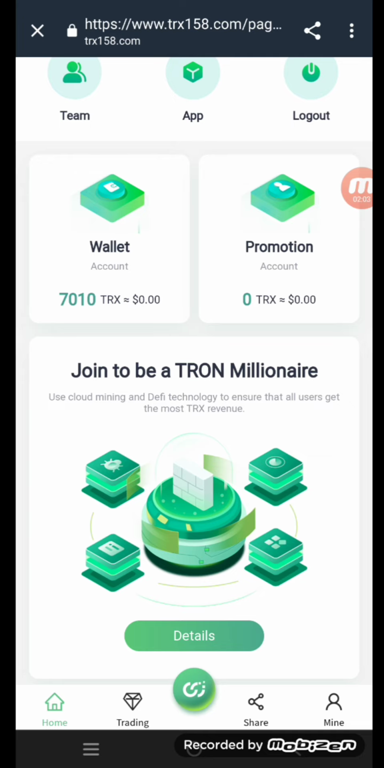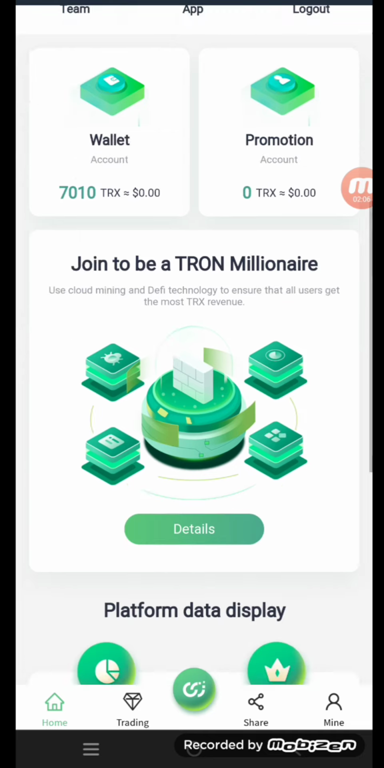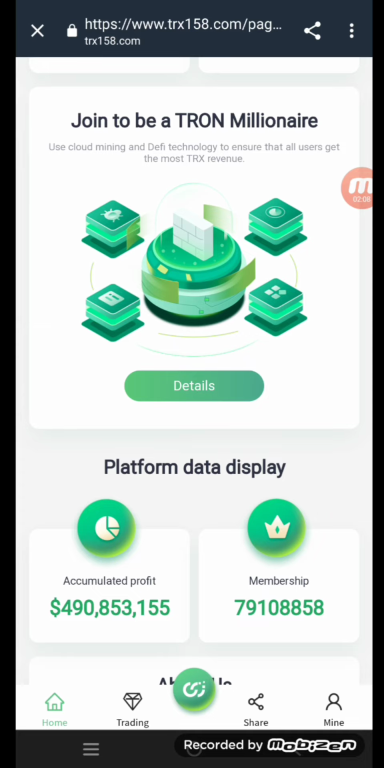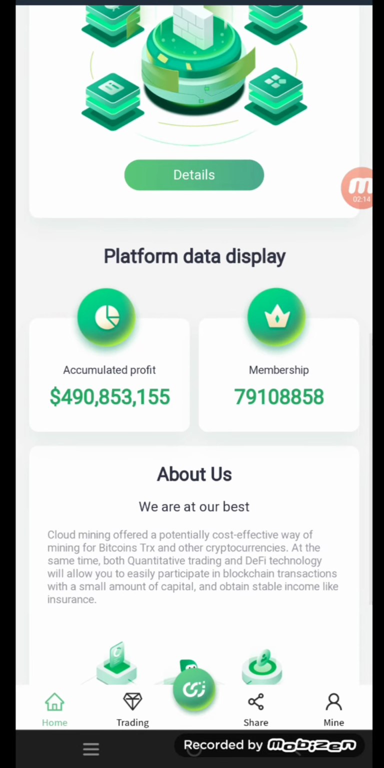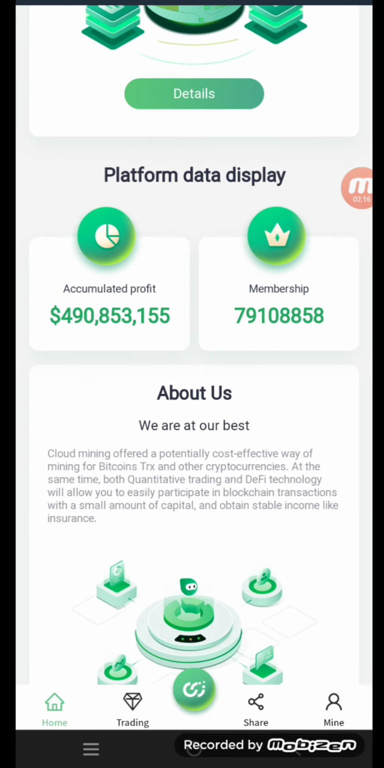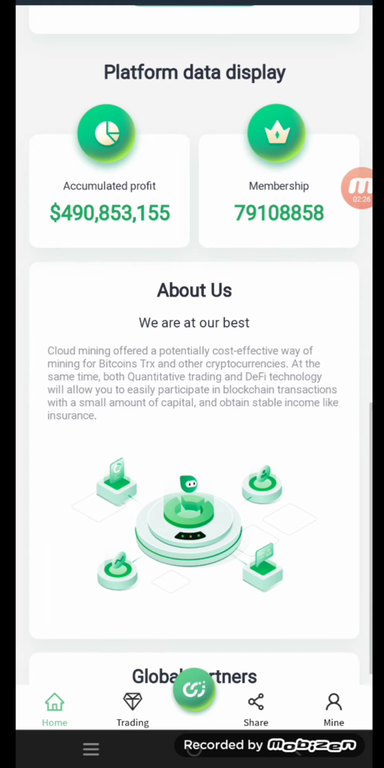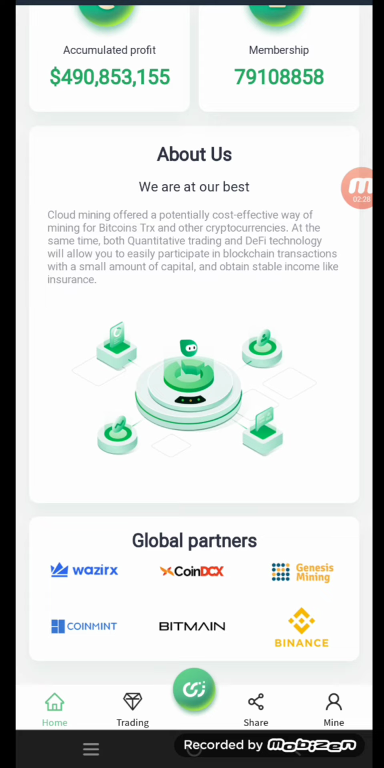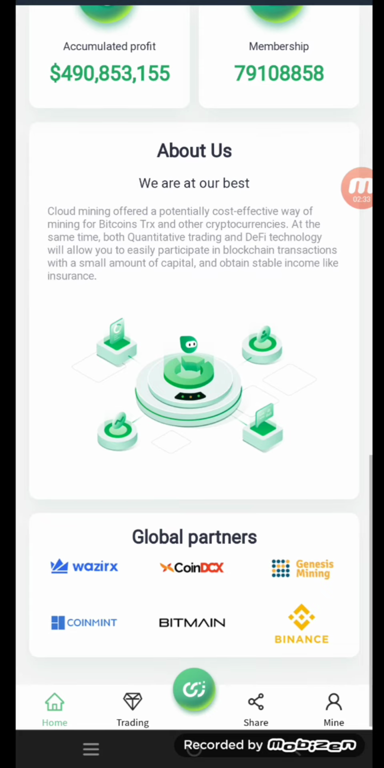Join to withdraw millionaire, use cloud mining and technology. Click on the detail button to get all information about it. Here the platform data display in which accumulated profit and membership are present. About us, we are at our best, cloud mining offers a potentially cost-effective way of mining for Bitcoin, TRX and other cryptocurrencies. At the same time, both quantitative trading and DeFi technology will allow you to easily participate in the blockchain transaction with a small amount of capital and obtain stable income like insurance. So here are some global partners of this website, including Xerox, Coin26, Jan's Mining, Coinmint, Bitcoin, and Binance.